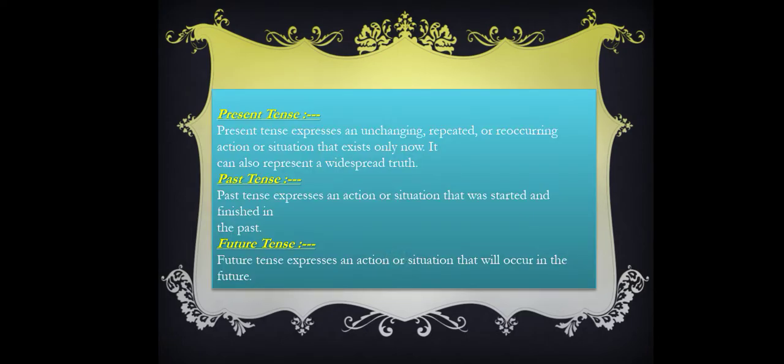Now, let's read the definition of the present tense. Present tense expresses an unchanging, repeated, or reoccurring action or situation that exists only now. It can also represent a widespread truth. Widespread truth means the universal truth. Suppose the sun rises in the east. So this is a universal truth. We all know about it properly.